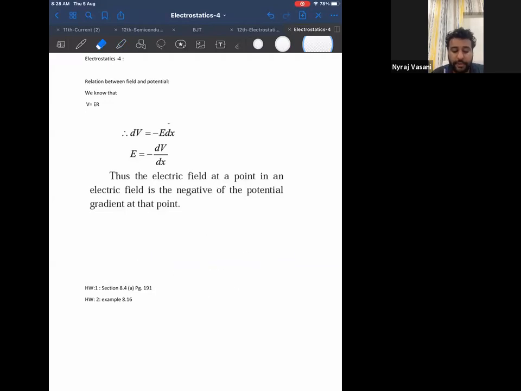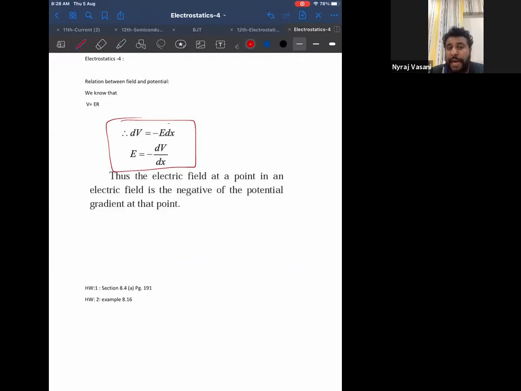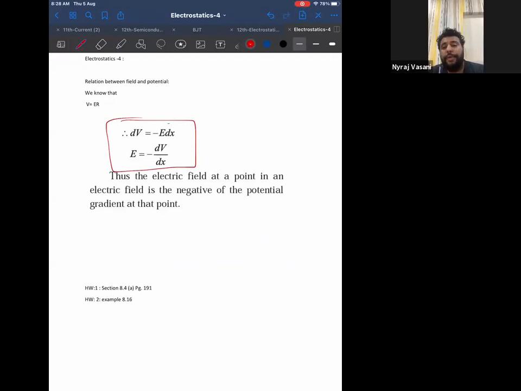But these two formulae are very, very important. E is constant, right? V is constant inside a conductor, but E outside the conductor, if it is a uniform electric field, it is constant. If it is not a uniform electric field, it is not constant. E can only be constant if it is uniform. Understood?